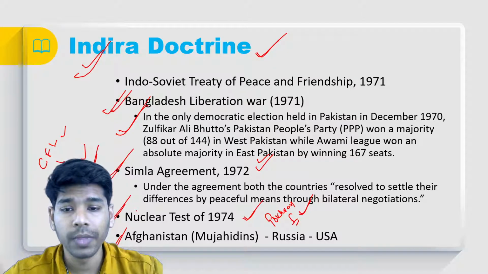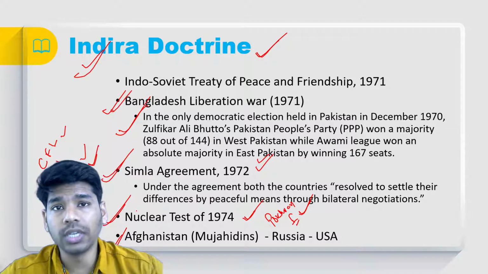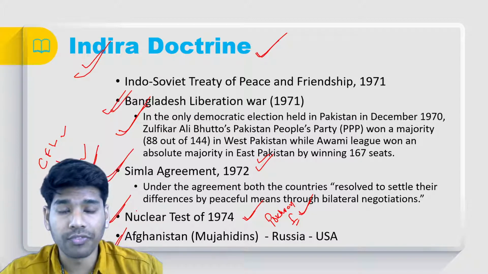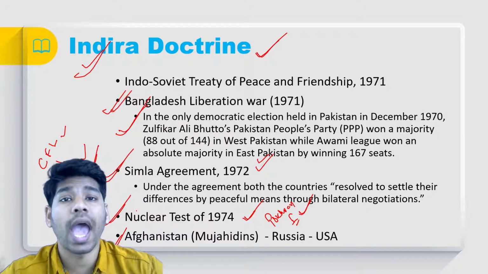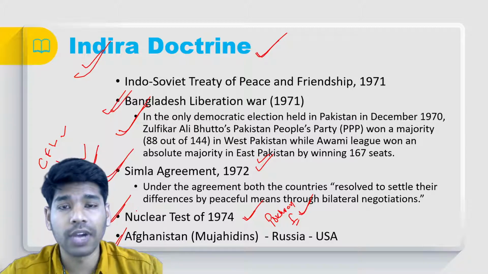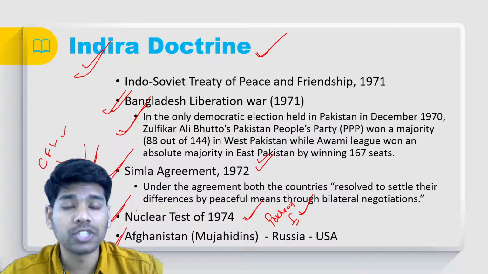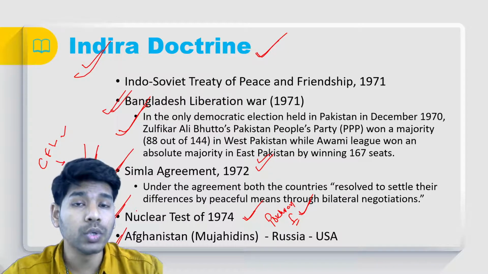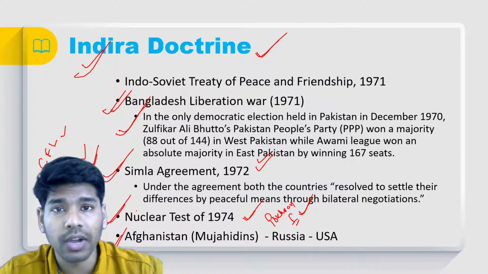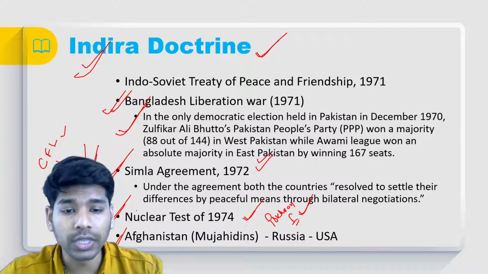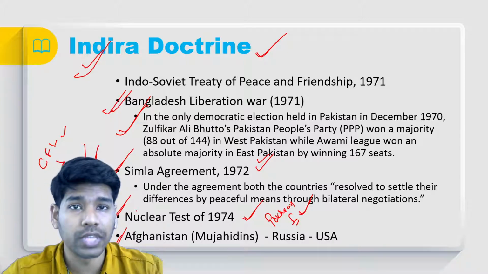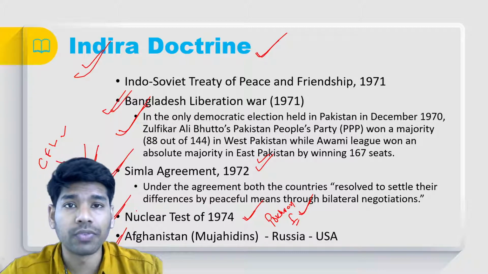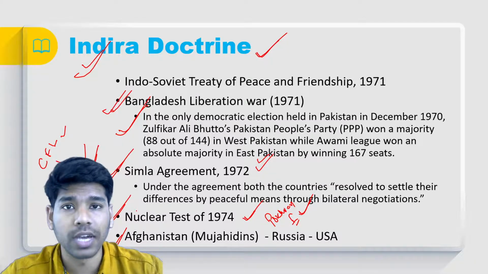Russia had maintained its forces in Afghanistan, and the USA wanted to have its dominance in Afghanistan. Likewise, Russia had made the USA leave Vietnam, so the USA wanted to do that Vietnam thing to Russia in Afghanistan. During that time, the USA asked India for help to remove Russia from its dominance in Afghanistan.